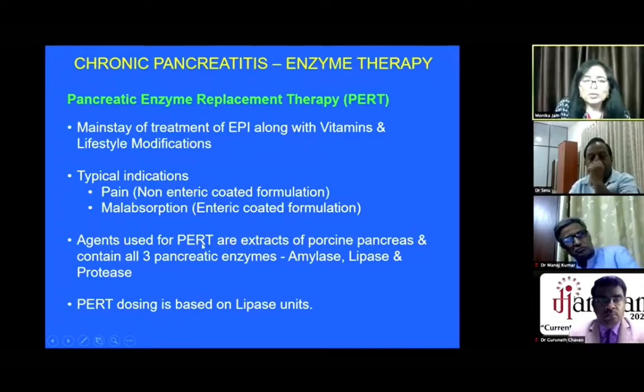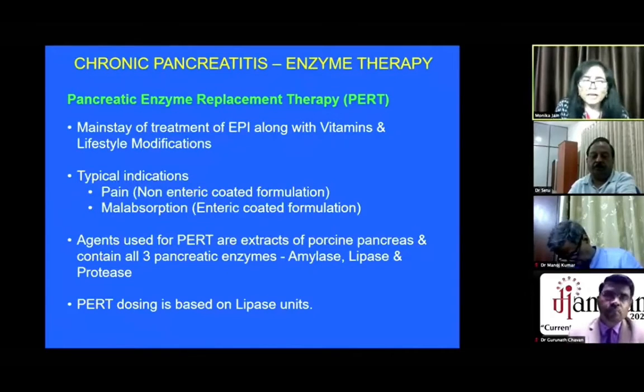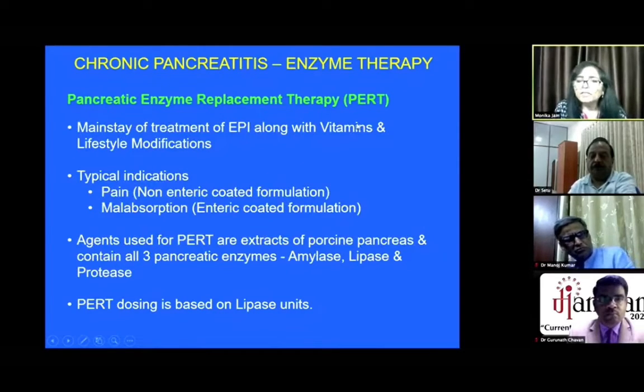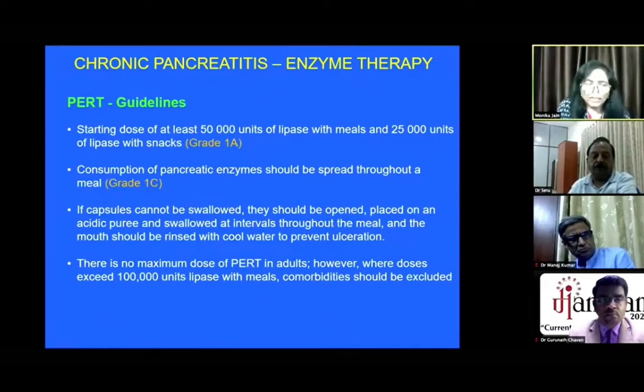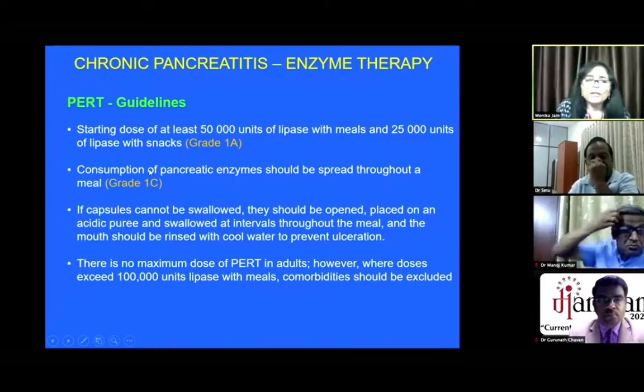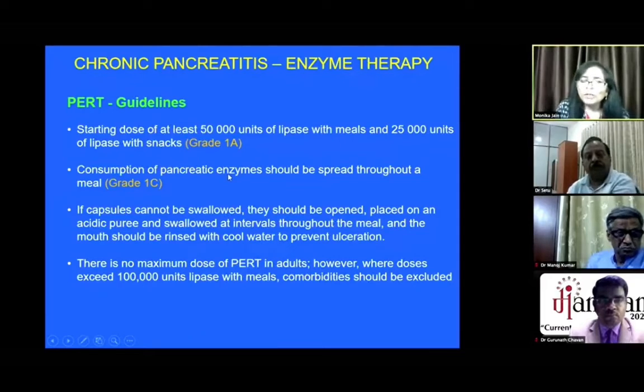The agents used for PERT are extracted basically from porcine pancreas, and PERT dosing is adjusted. A few words about PERT. It remains the mainstay of therapy in exocrine pancreatic insufficiency, along with vitamins and lifestyle modification, and for pain we are using a non-enteric coated preparation. The starting dose of PERT is 50,000 units of lipase with meals and 25,000 units of lipase with snacks. The pancreatic enzyme should be spread throughout the meal.